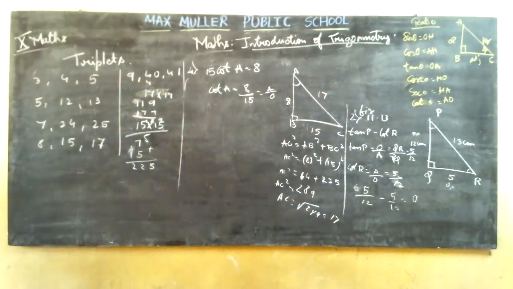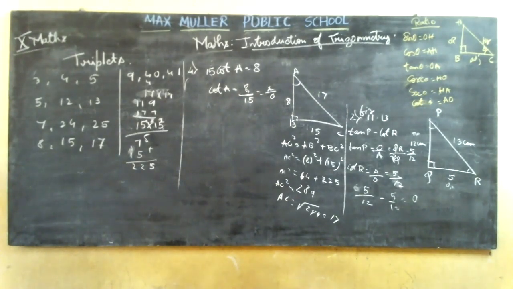So the thing is, if you know the triplets, it will be easier and very fast, you can solve the problem. If you do not know, you can apply the Pythagoras theorem and do it. But be careful that while doing the calculation, you might miss the numbers, so do not mess up the numbers and do not get confused with the terms also.